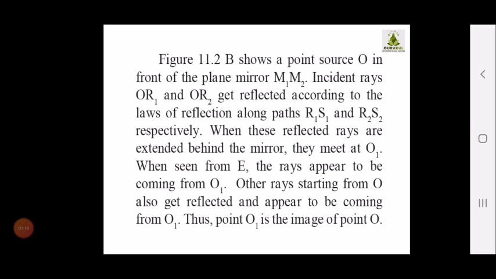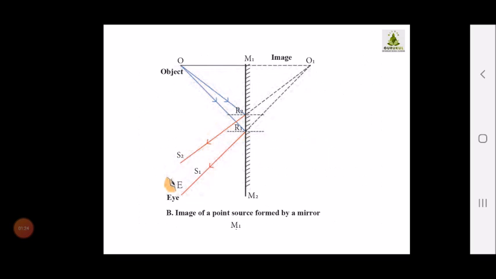Again I am reading. So 11.2 shows a point O in front of the mirror M1 M2. Now this is a mirror. Children, one thing always notice: when you are showing the mirror, you always have to show M1 and M2, and in between these lines, on the opposite side, you have to draw these small lines which they have shown.